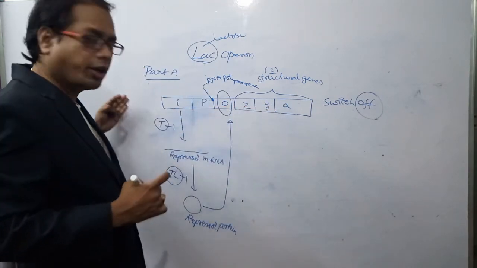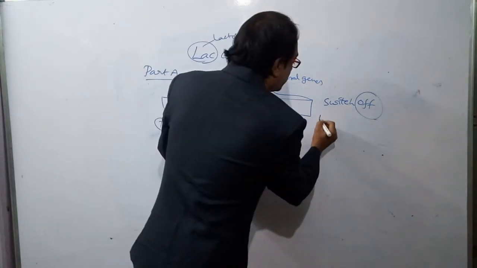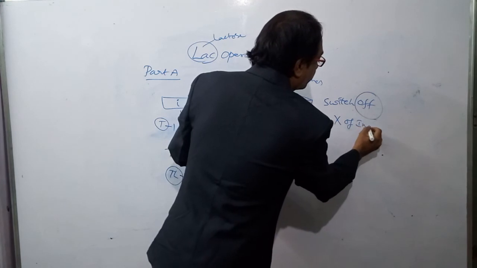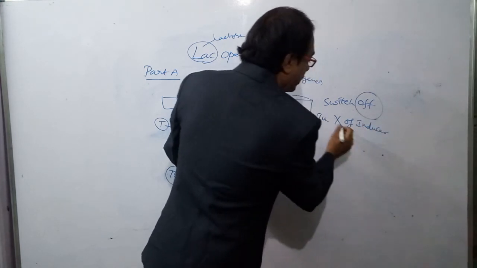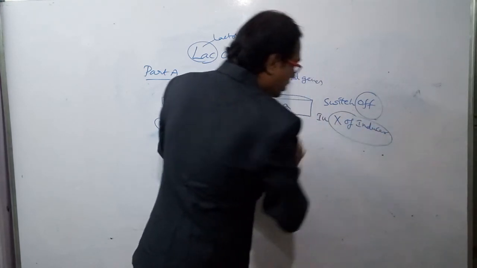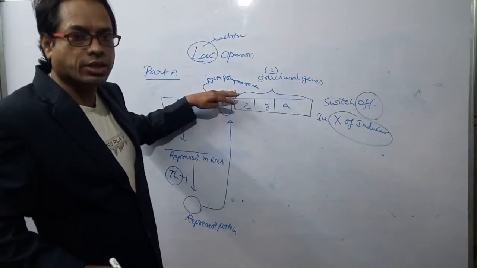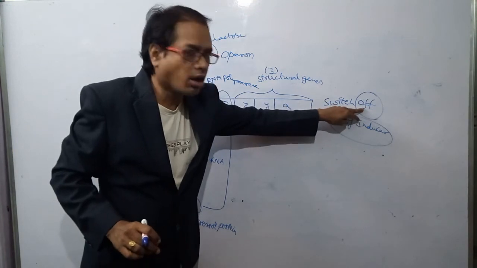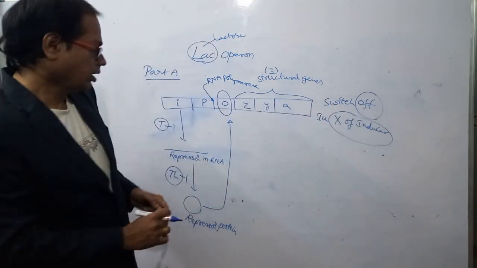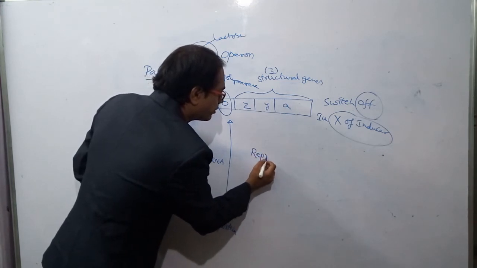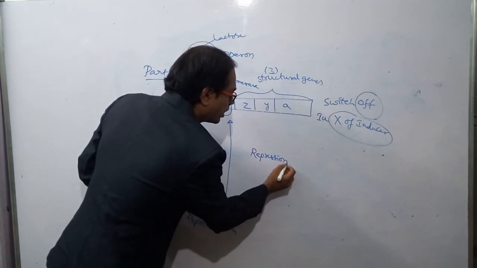Here there is no inducer, so this is in absence of inducer. In absence of inducer, the operon is switched off. This is called repression.